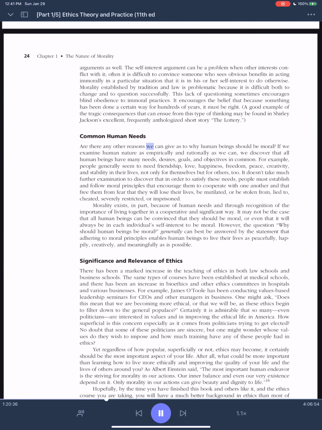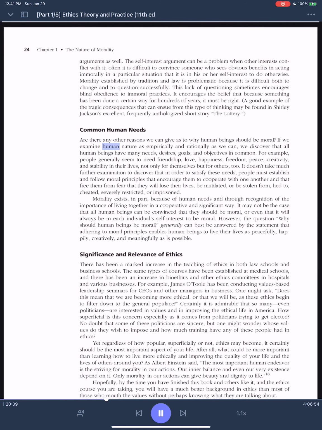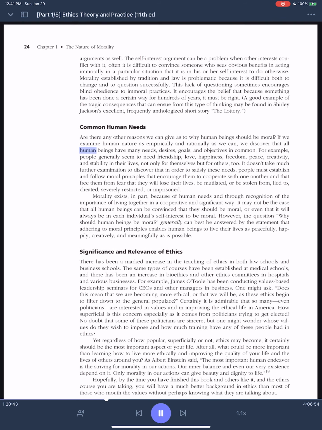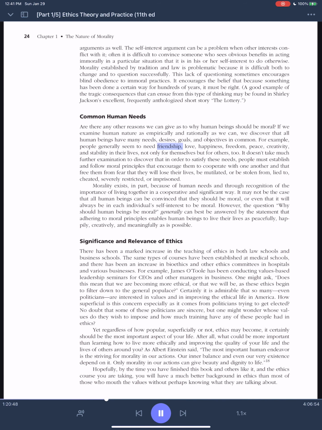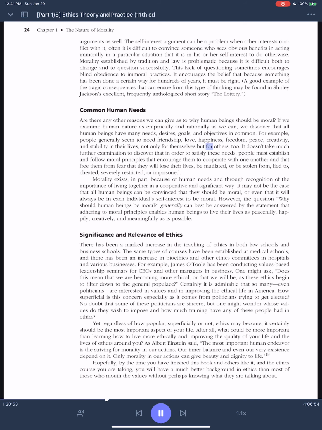Common human needs. Are there any other reasons we can give as to why human beings should be moral? If we examine human nature as empirically and rationally as we can, we discover that all human beings have many needs, desires, goals, and objectives in common. For example, people generally seem to need friendship, love, happiness, freedom, peace, creativity, and stability in their lives, not only for themselves but for others, too.